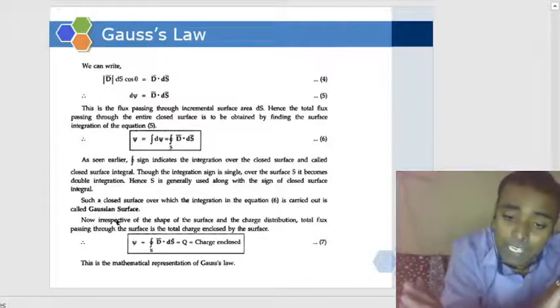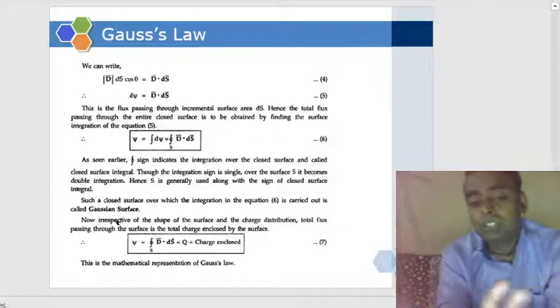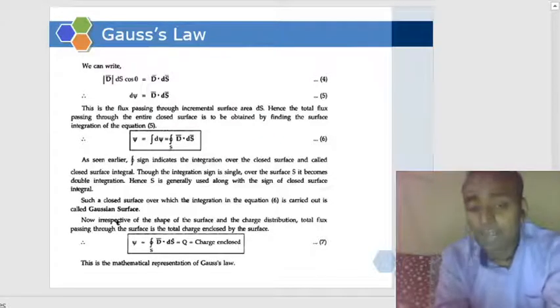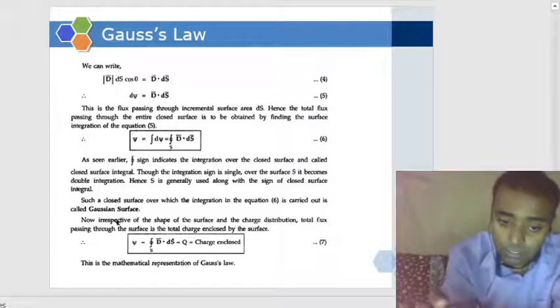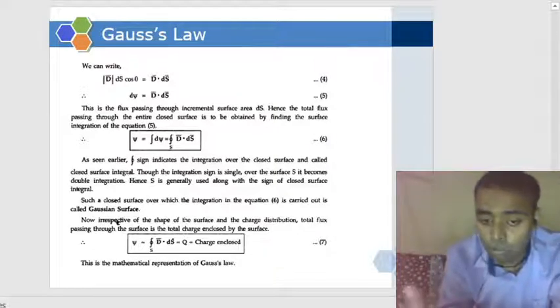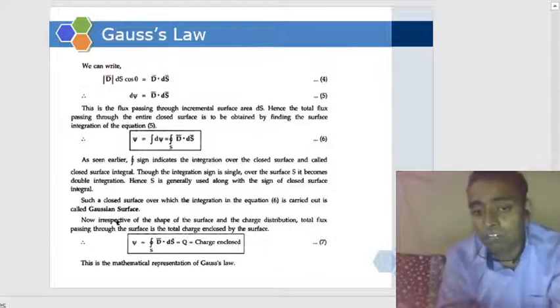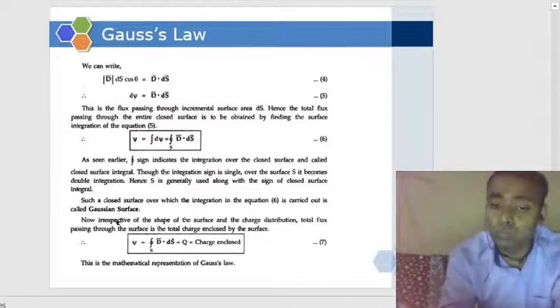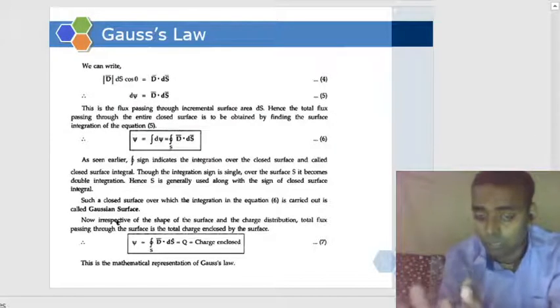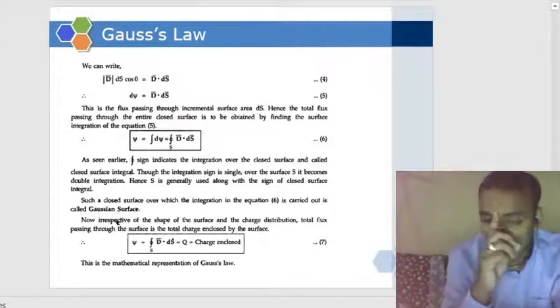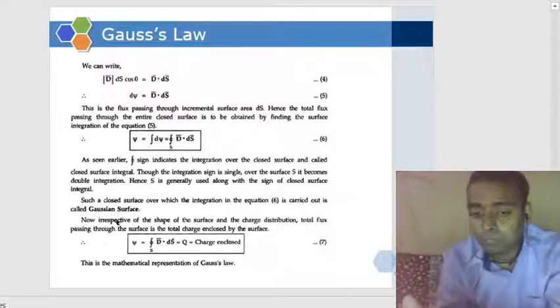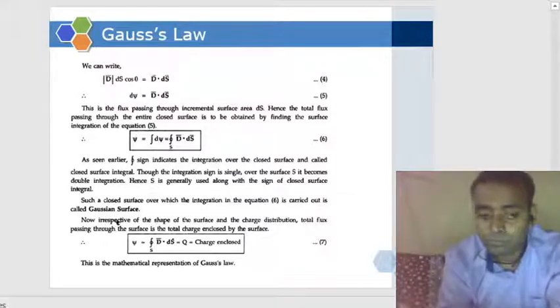We can take any charge distribution and write the mathematical representation of Gauss law as the surface integral of D dot dS is equal to Q. Understood? Any issue, any problem?